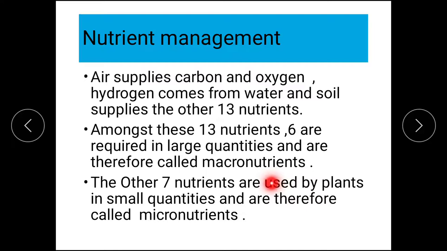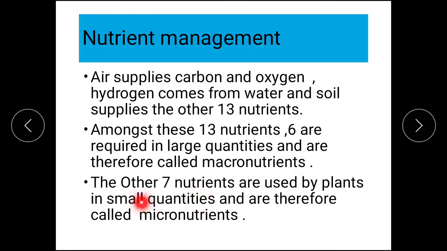What are macronutrients? How many macronutrients are required by plants? The answer is: the nutrients which are required by plants in large quantity are macronutrients, and the ones which are required in small quantity, we are going to see that, right? So out of these 13 nutrients, 6 are required in large quantities, and so they are called macronutrients.